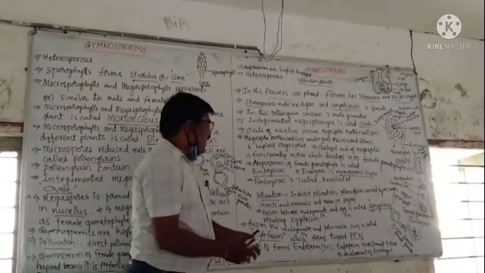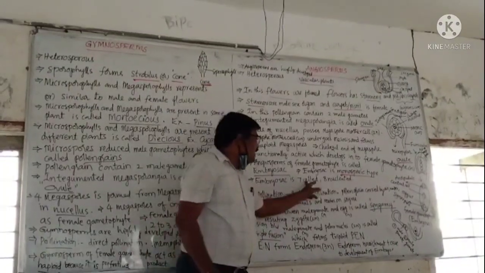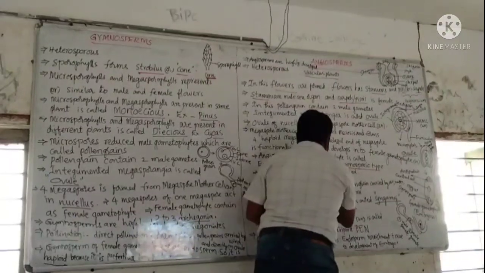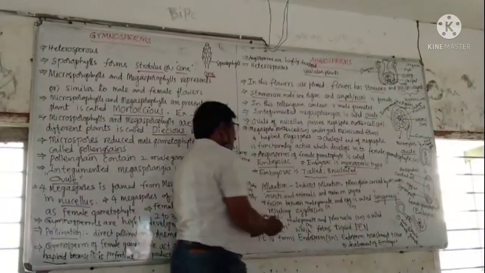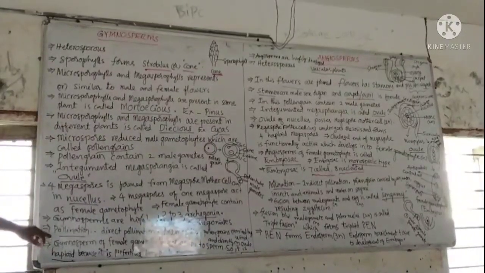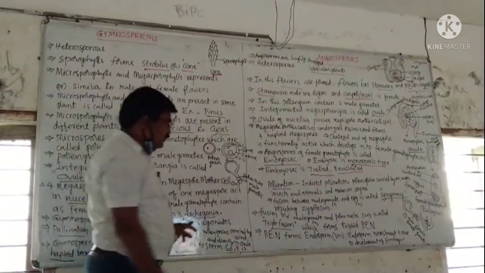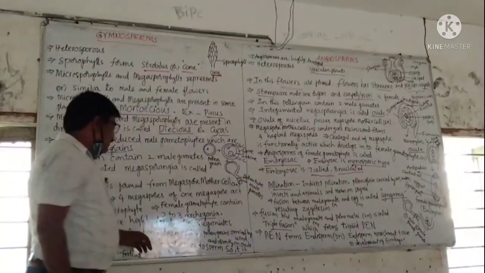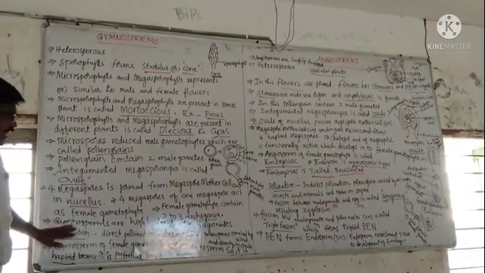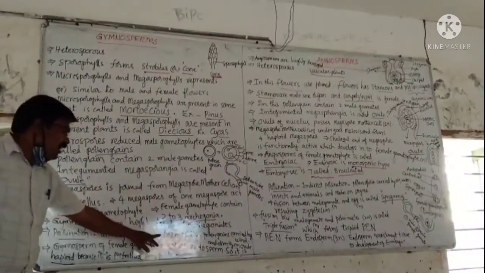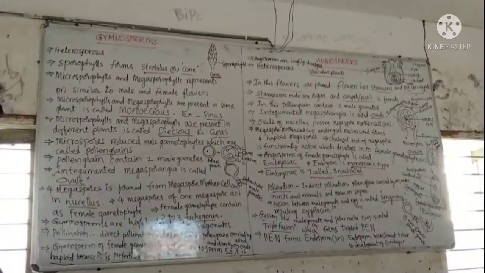The embryo sac of angiosperms is 7-celled and 8-nucleate. In gymnosperms, pollination is direct pollination. In angiosperms, pollination is indirect pollination. In gymnosperms, the pollen grains are directly deposited on the ovule by wind.